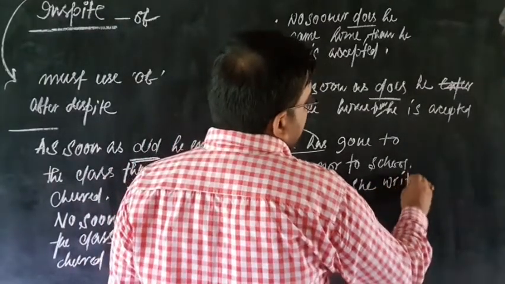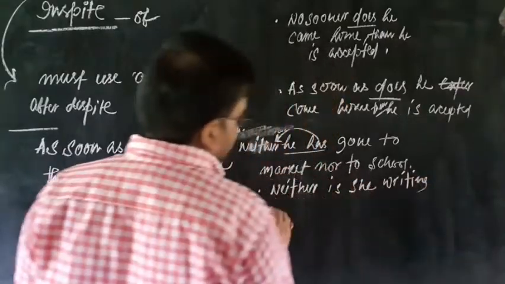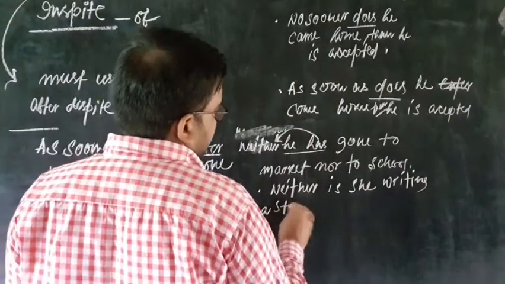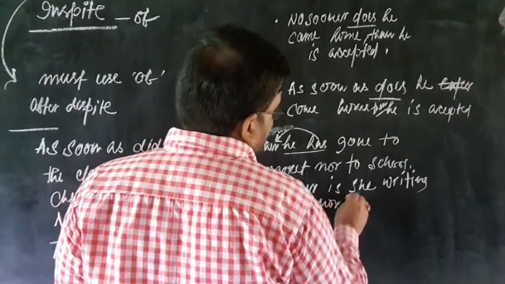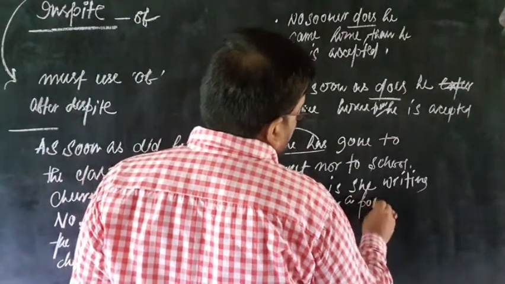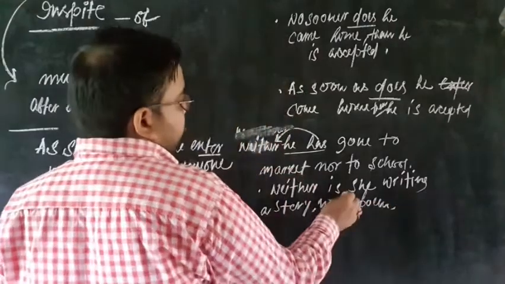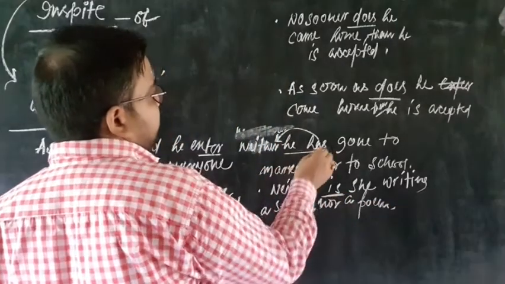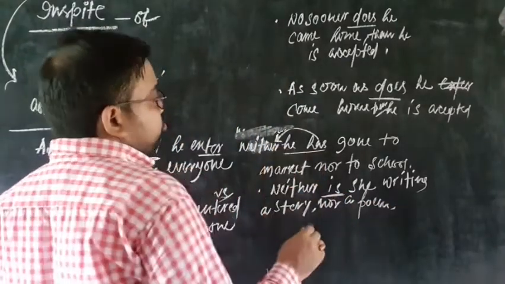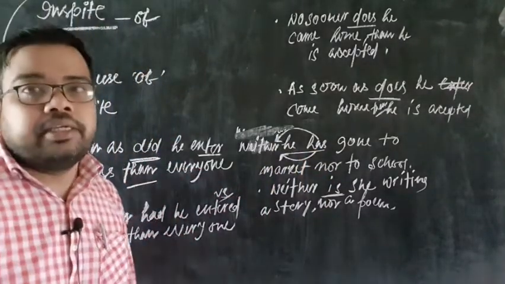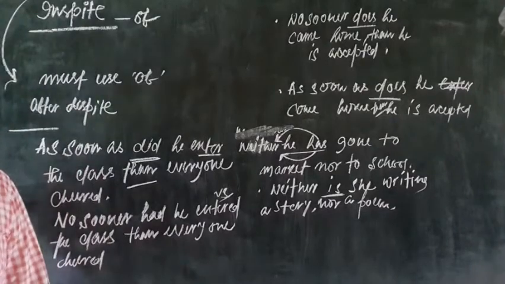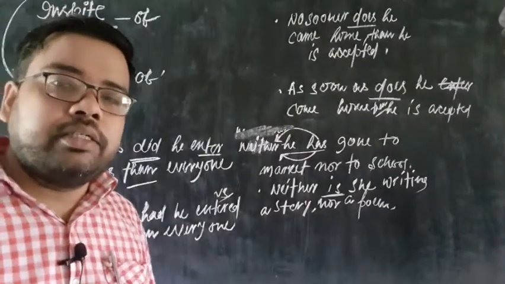Neither is she writing a story, comma, nor a poem. So, the rule is that we should use the helping verb before the subject. So, here it should be no sooner has he. So, these are the few things that we should look at.